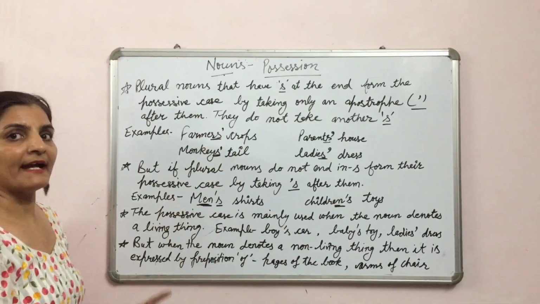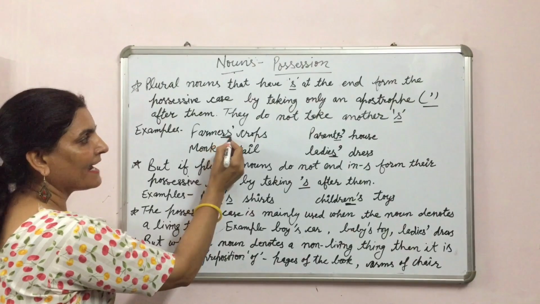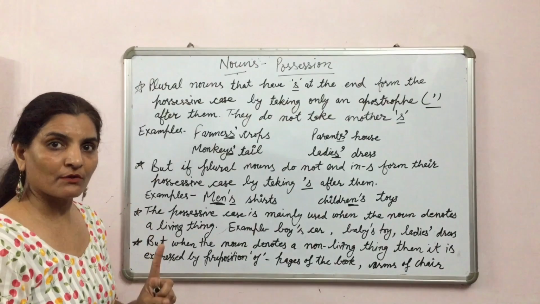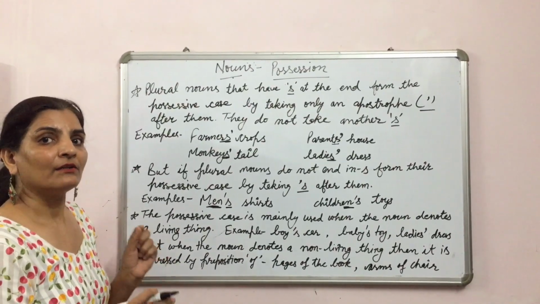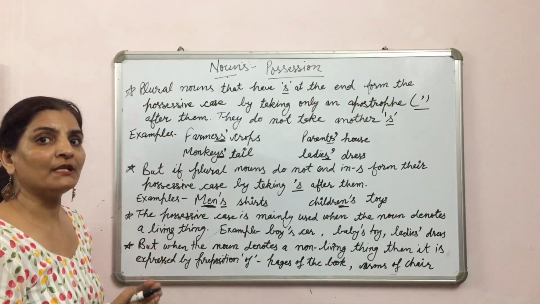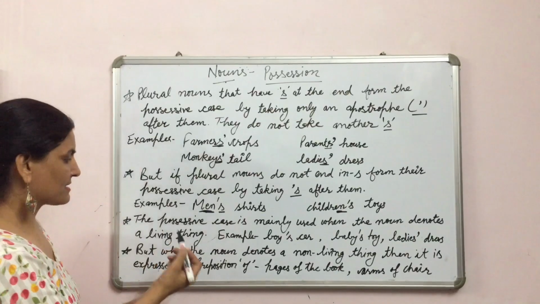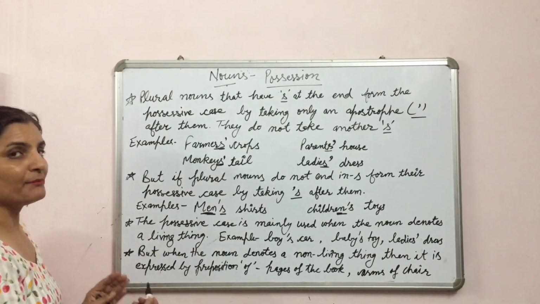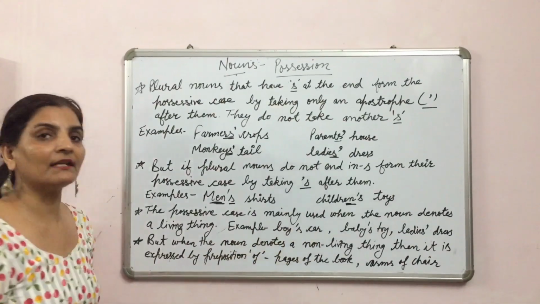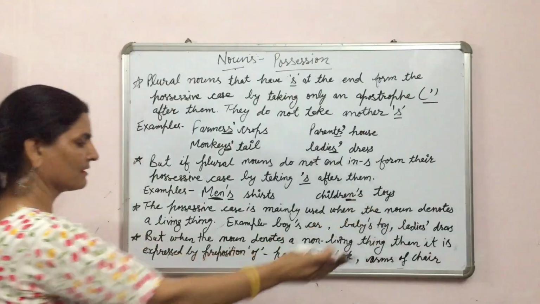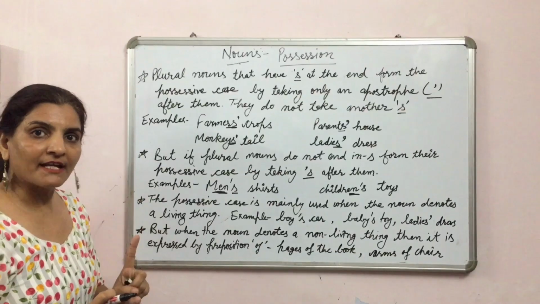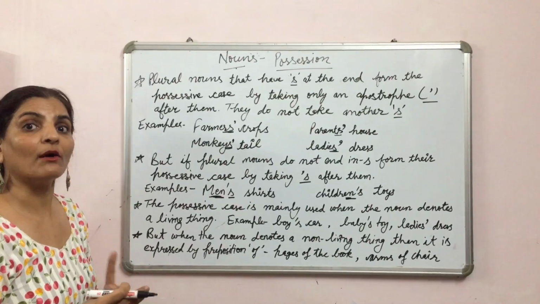So we have learned that if there is s at the end of a noun, then we will put only an apostrophe, and if there is no s, whether it is singular or plural, then we will put apostrophe s. Now let us see some important points. The possessive case is mainly used when the noun denotes a living thing, meaning with living things we will use the possessive case, otherwise we will put the preposition of.